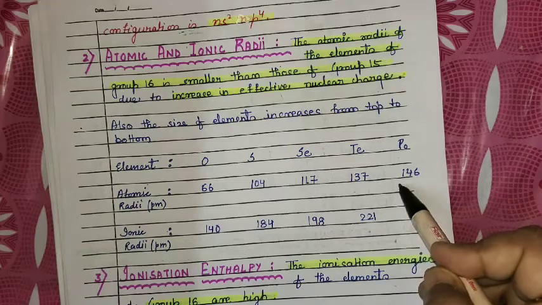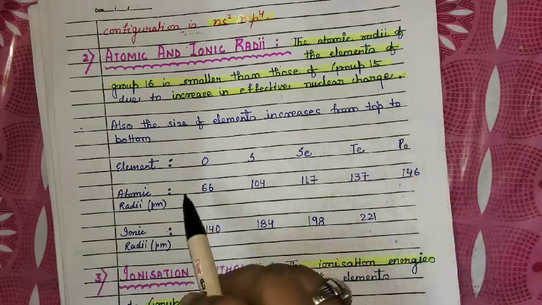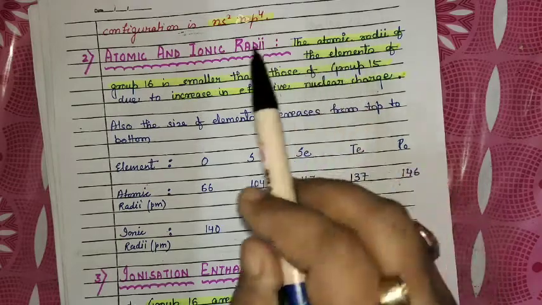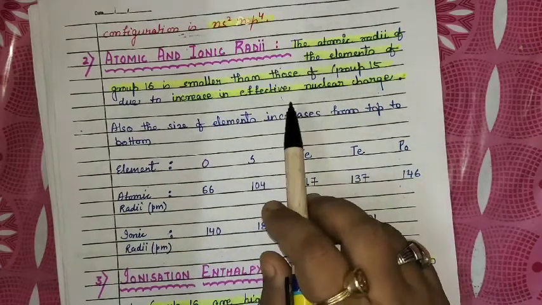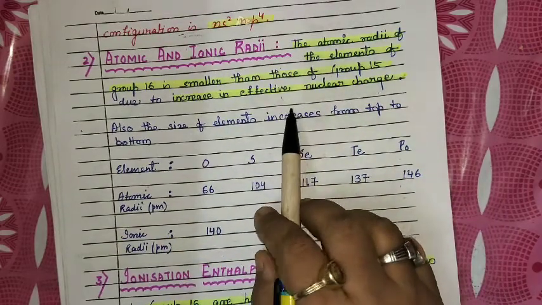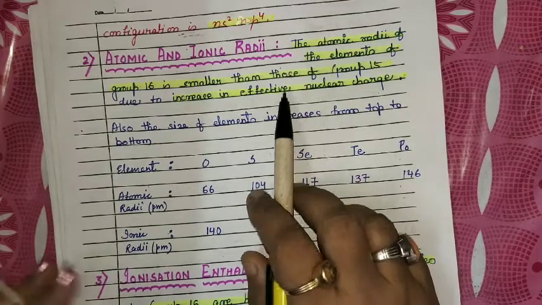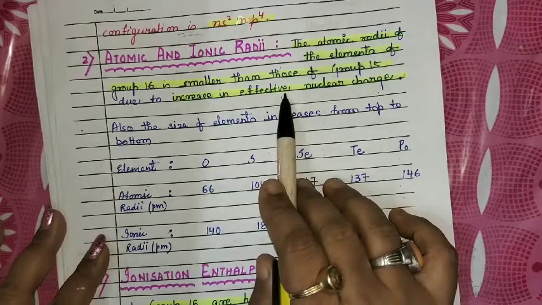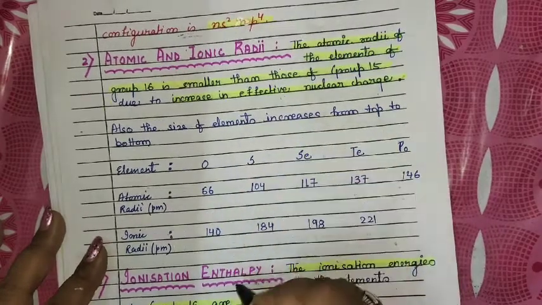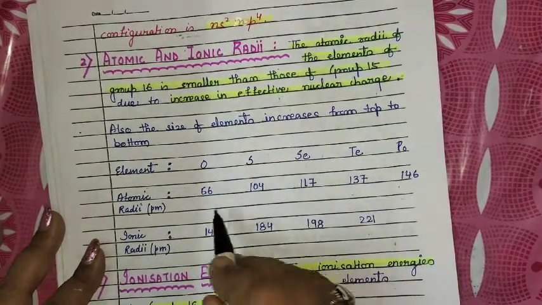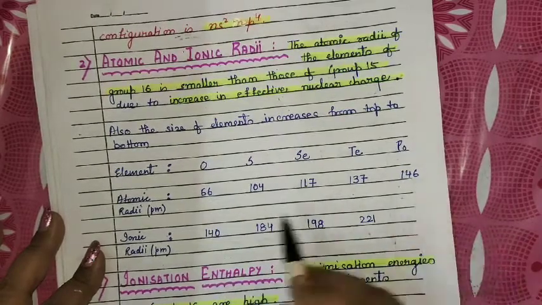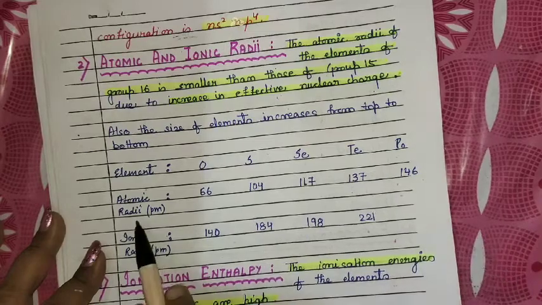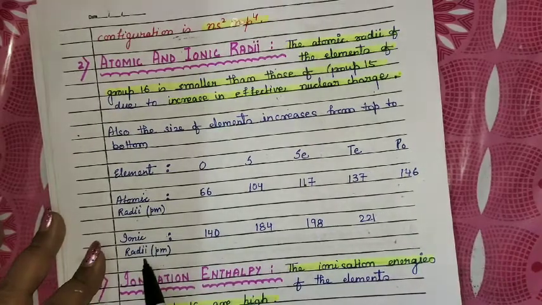If we compare it with group 15 elements, group 15 elements have larger size with respect to group 16. It means that the size of group 16 elements is smaller than that of group 15 because of the increase in effective nuclear charge. And as we move from top to bottom in group 16, the size will increase. I have given here the data of atomic radii as well as ionic radii.